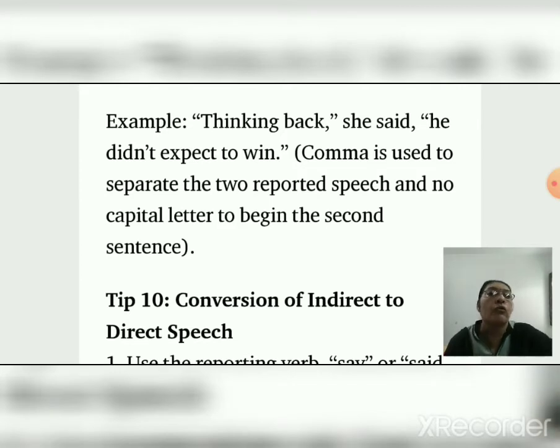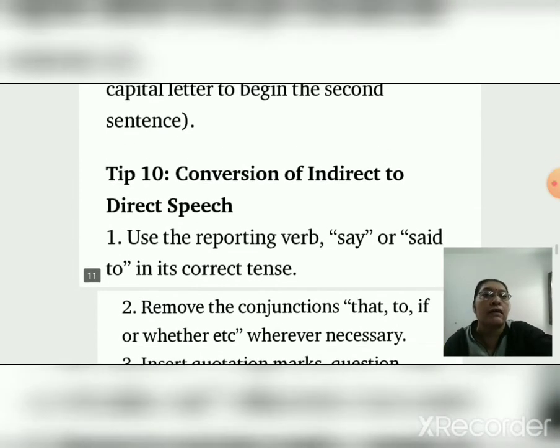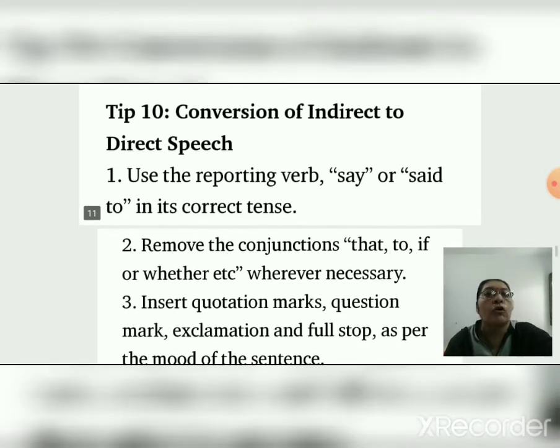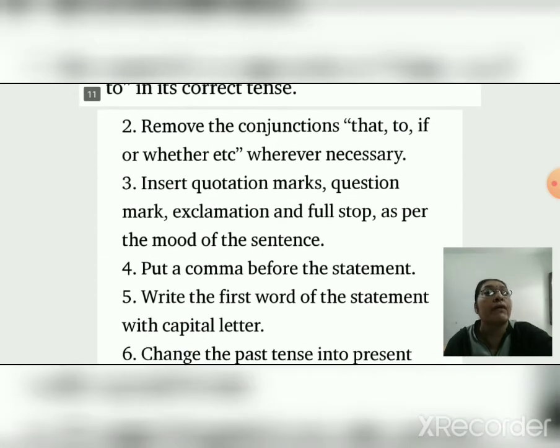Okay. Now we go as per tip 10. Conversion of indirect to direct speech. Use the reporting verb say or said to in its correct tense. Remove the conjunctions that, to, if or whether, etc. wherever necessary. Insert quotation marks, question mark, exclamation and full stop as per the mood of the sentence.